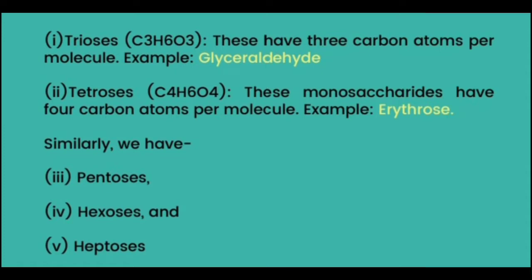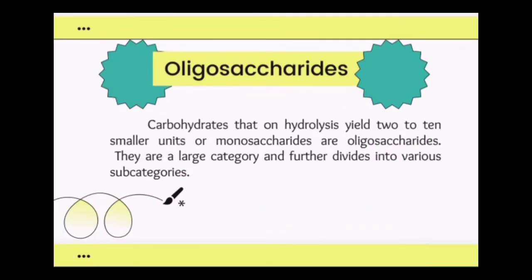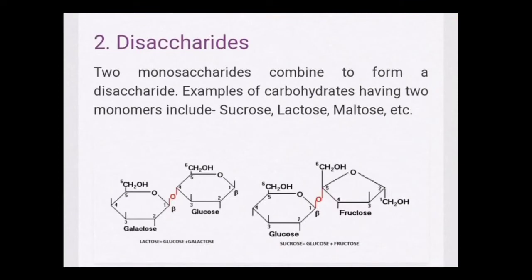Next classification is oligosaccharides. Carbohydrates that on hydrolysis yield 2 to 10 smaller units or monosaccharides are oligosaccharides. They are a large category and further divide into various subcategories. Next, we have disaccharides. 2 monosaccharides combine to form a disaccharide. Examples of carbohydrates having 2 monomers include sucrose, lactose, maltose, etc.